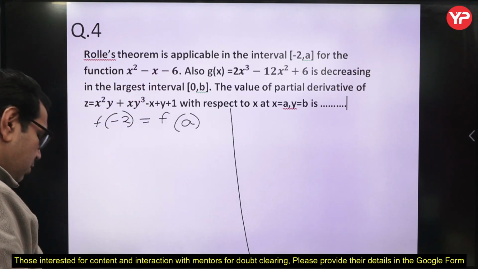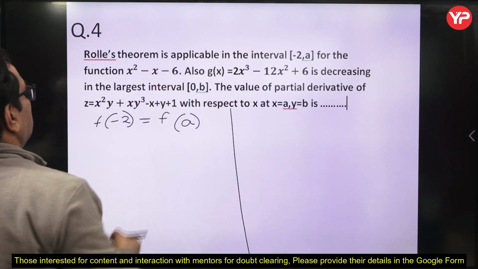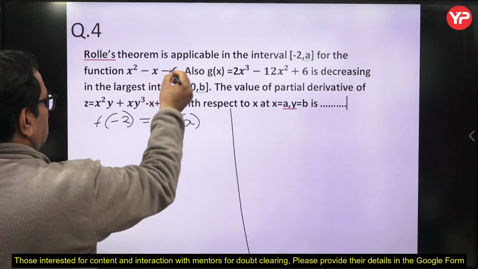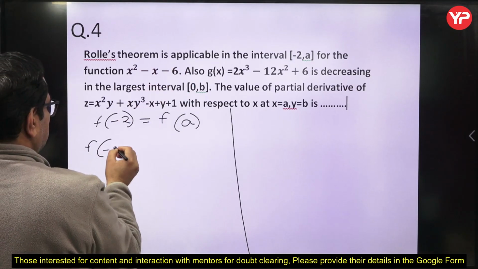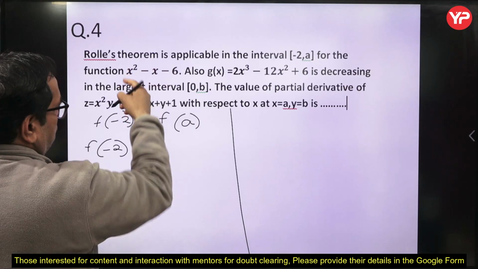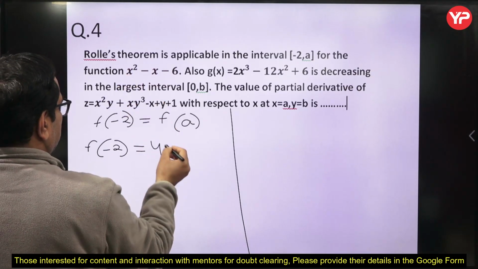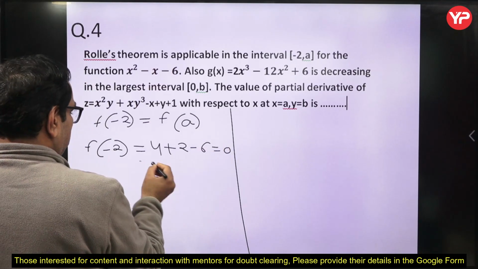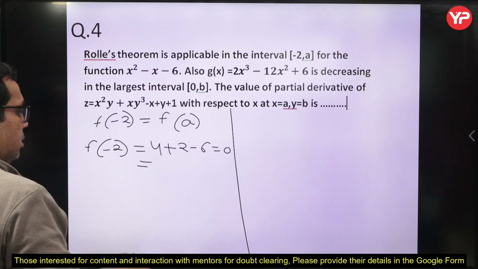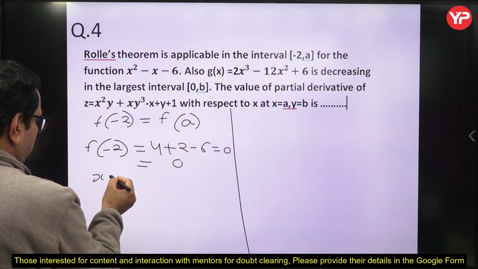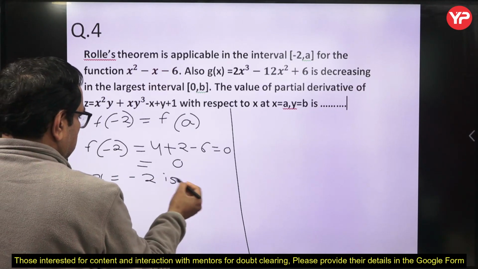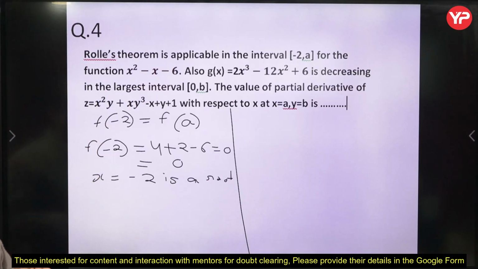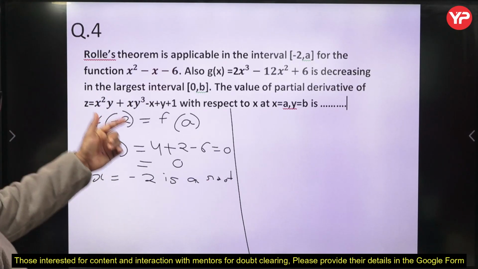Now if we compute f(-2) for x square minus x minus 6, f(-2) equal to 4 plus 2 minus 6, equal to 0. So x equal to minus 2 is a real root. At a also the function has the same value, so f(a) is also 0.